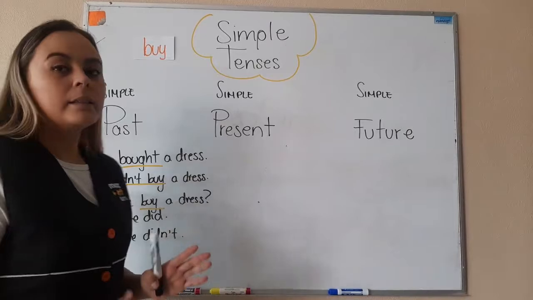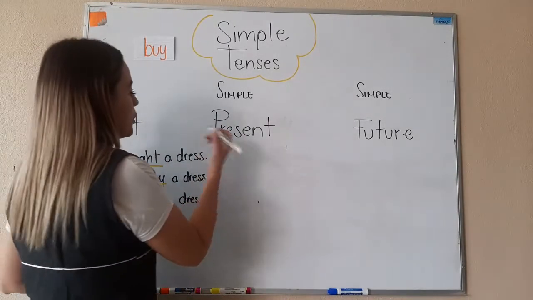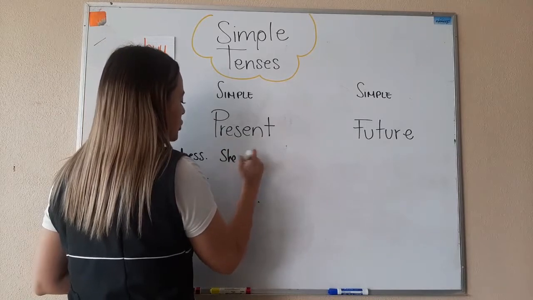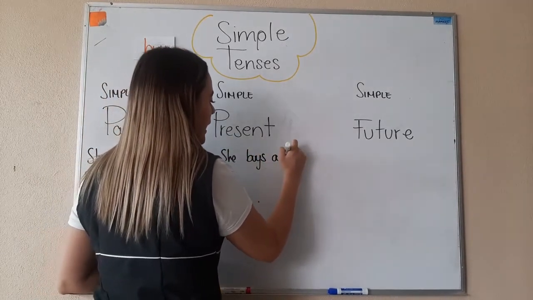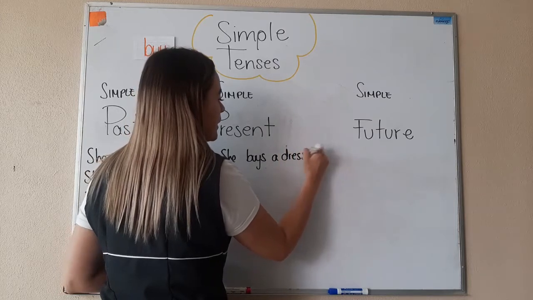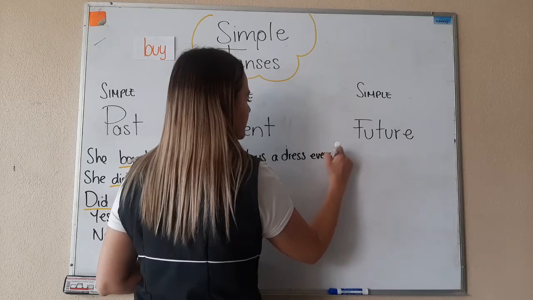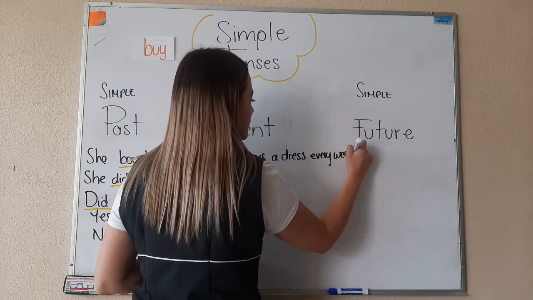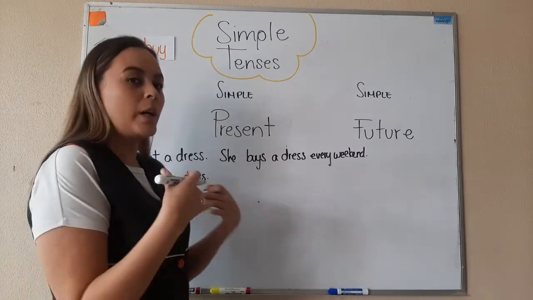Okay, now in the simple present with the verb buy. We're going with the same subject. She buys a dress every weekend. Okay, because this is something that she does regularly, okay?